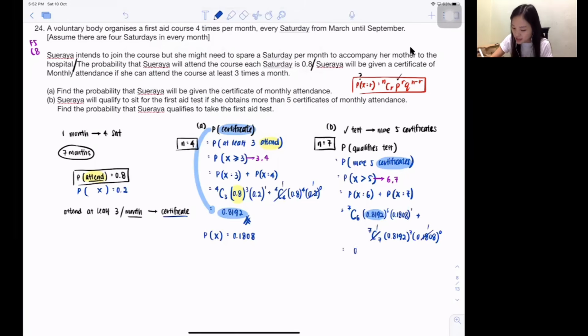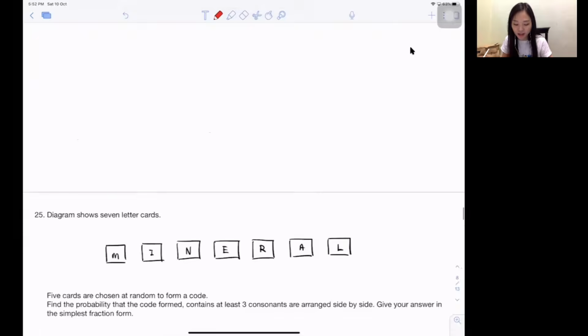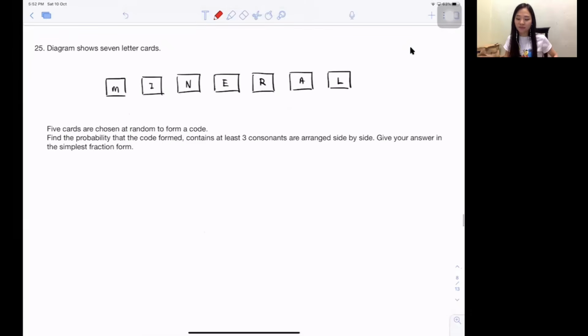Isn't it the answer? 0.6301. Yep. How many marks is this question? 4. Here 1, here 1, here 1, here 1. 4 marks. Done. Go on now. Question 25.